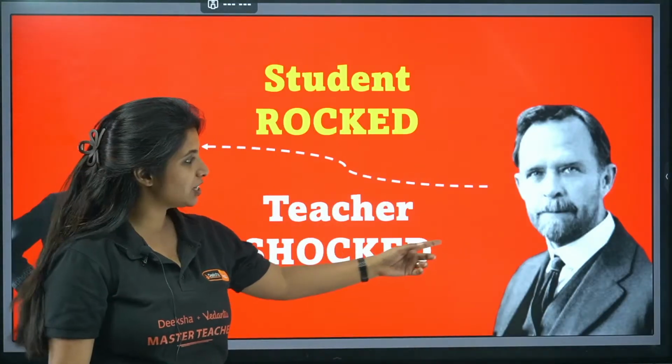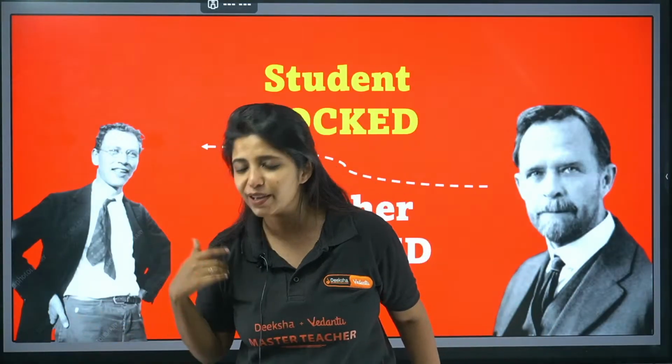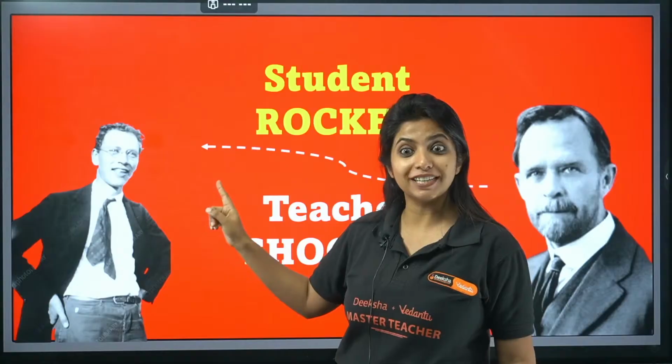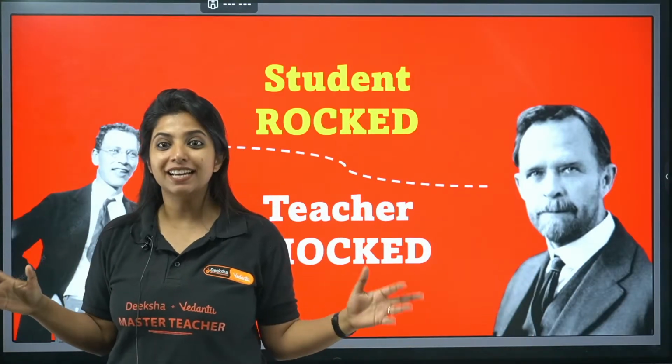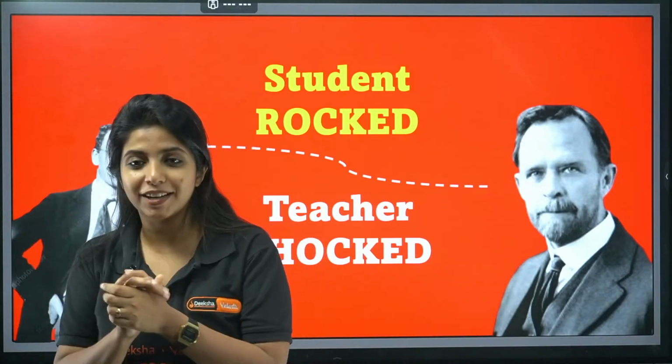So this was the teacher, Thomas Hunt Morgan. Thomas Hunt Morgan also had a student, just like me having students like you. His name was Alfred Sturtevant, and he did something such that the teacher was shocked and the student basically rocked it. So what was it?